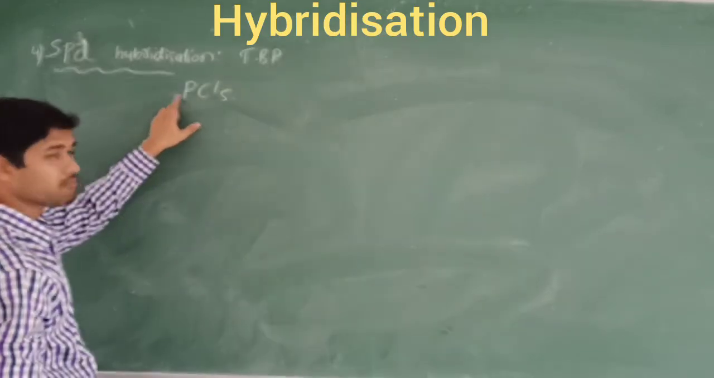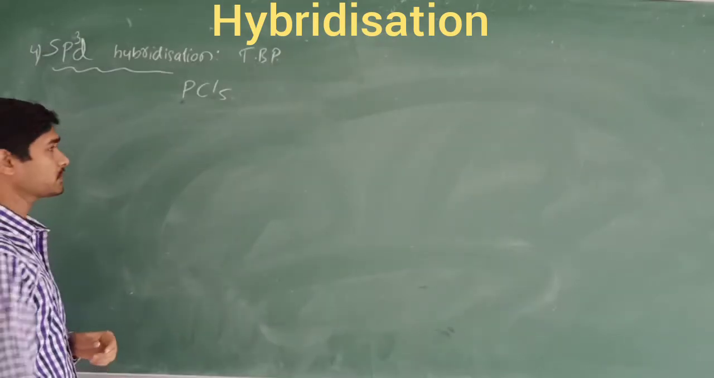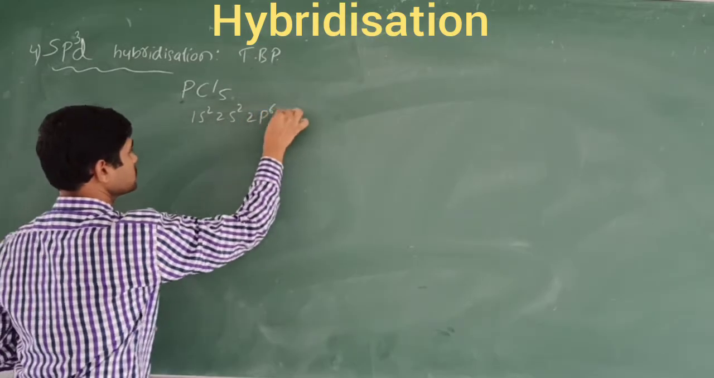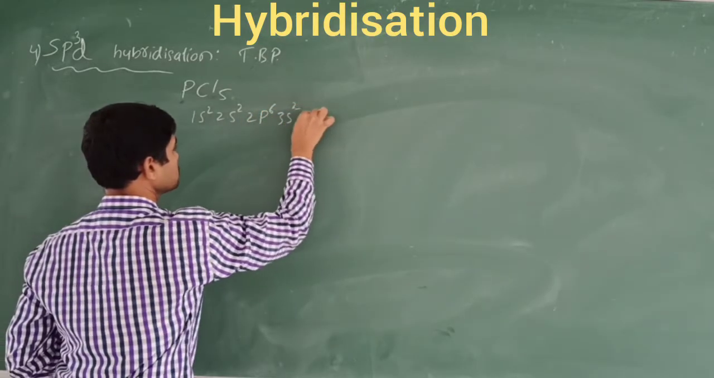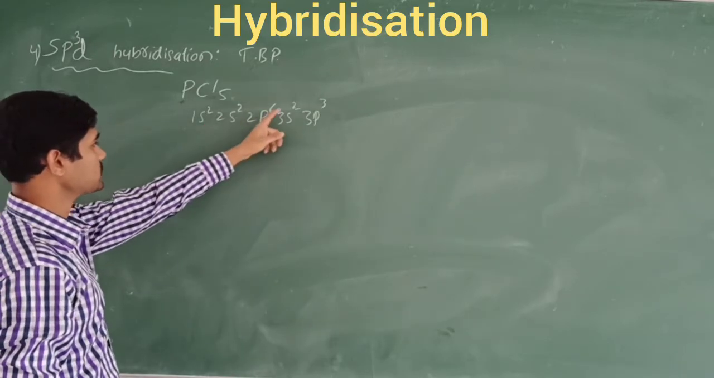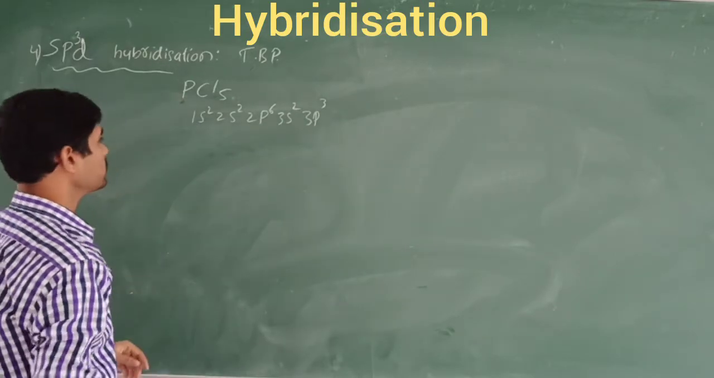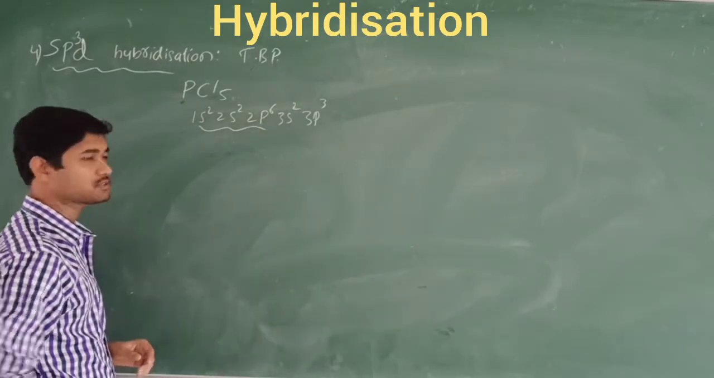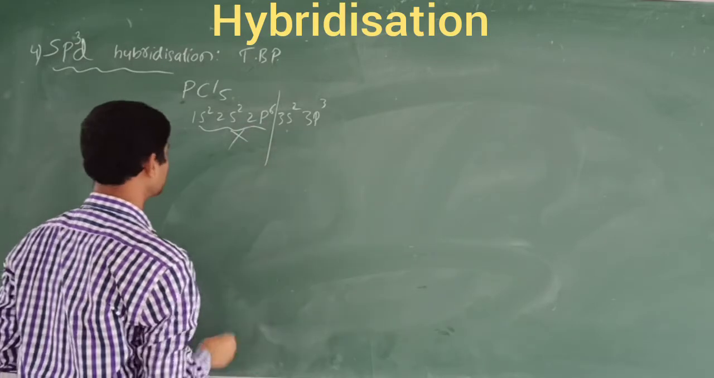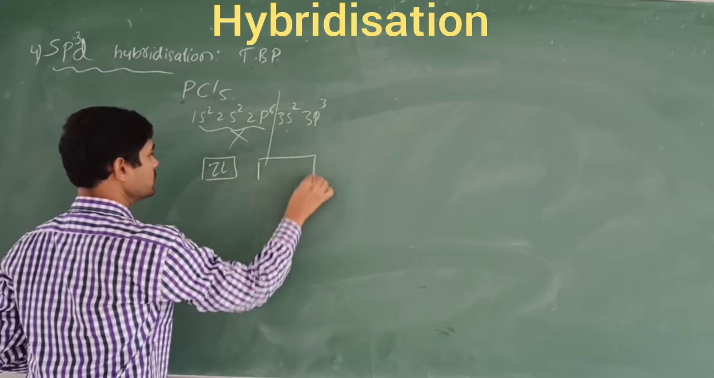Here the center atom is phosphorus. You know the ground state: phosphorus has atomic number 15. So 1s2, 2s2, 2p6, 3s2, 3p3. So 2 plus 2, 4, plus 6, 10, plus 2, 12, plus 3, 15. So it contains the 15 atomic number. These are the completely filled shells, which is why we are not going to bother about them. Only we are going to take the 3s2 and 3p3.